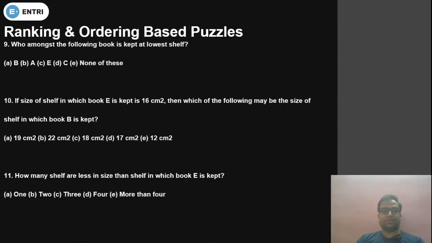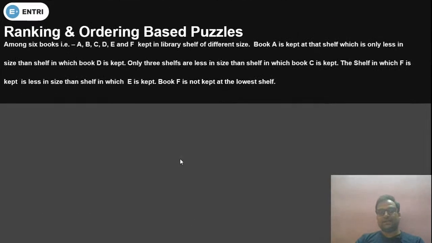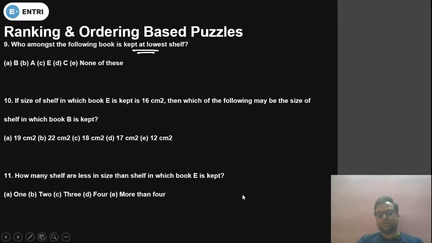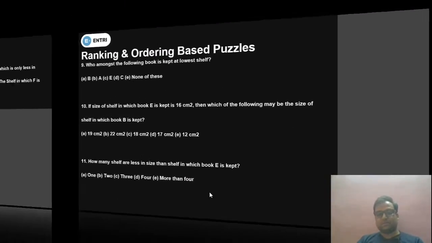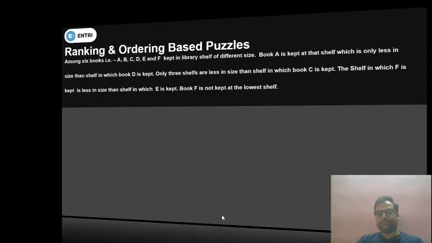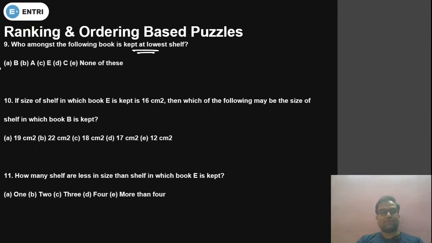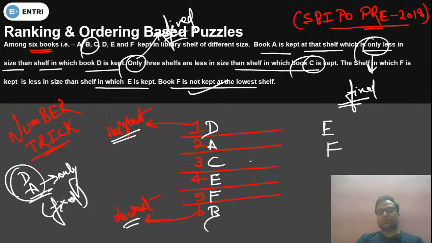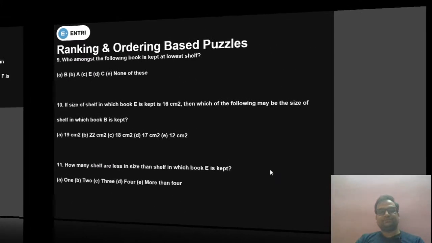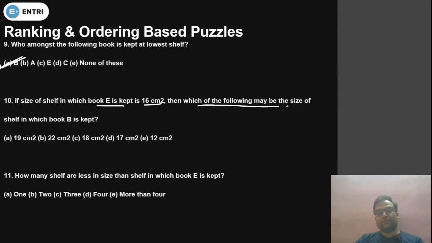Now we will discuss the question. Who among the following books is kept at the lowest? So I can say at the lowest, which one was there? B was there. Okay. So we will mark option number A. Question number 10. If the size of shelf in which book E is kept is 16 centimeter square. Okay. So we have to write over here that is 16 centimeter square. Okay. Then which of the following may be the size of shelf in which book E is kept?